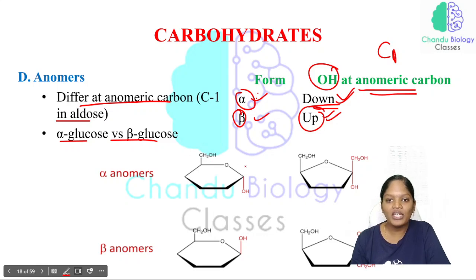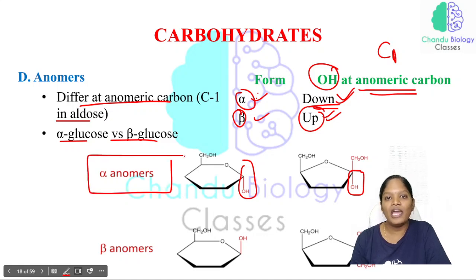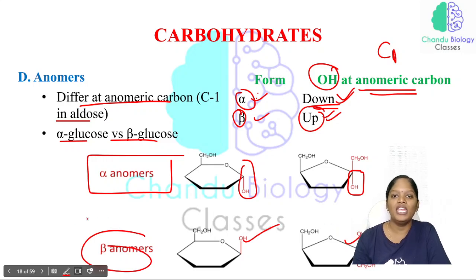Just look at this picture. In the first carbon, the OH group is on the downside, and here also in the first carbon we have the OH on the downside. So we call them alpha anomers. Now, in the beta anomers, the OH is on the upper side, so we call them beta glucose. This is very important.